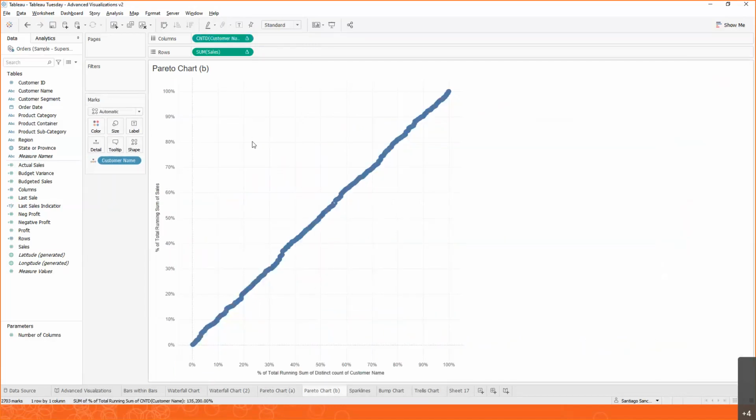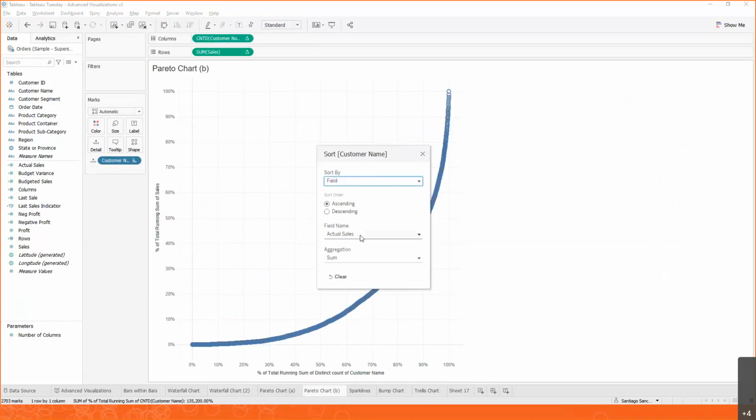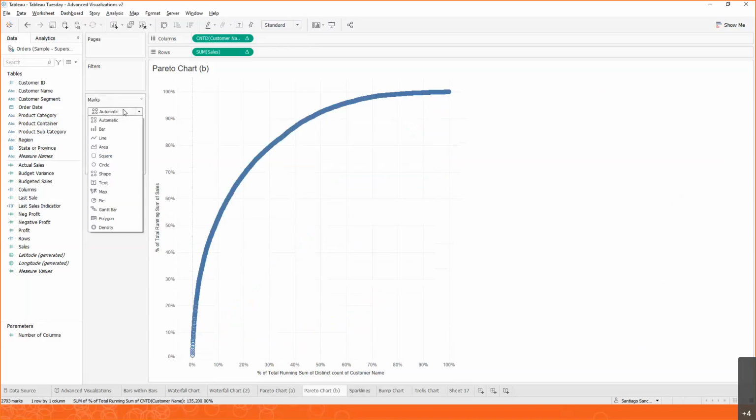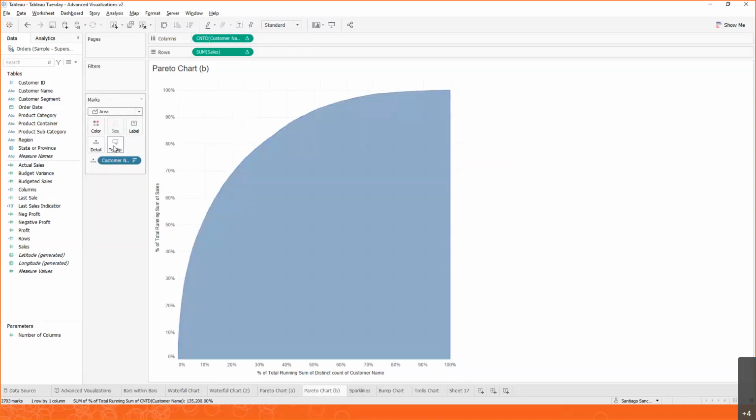We're just seeing all the customers, in this case, in the data source order, which normally is alphabetical. So we need to change this. We can right click on customer name or click on the menu and we can sort this. And we're going to sort this not by data source order, but by a field. In this case, it's going to be sales, but it's going to be descending. So we have our larger customers first. Just like that, we already have that Pareto chart. We can add a little bit of flair to this, for example, make this look like an area chart, but the results are already here.